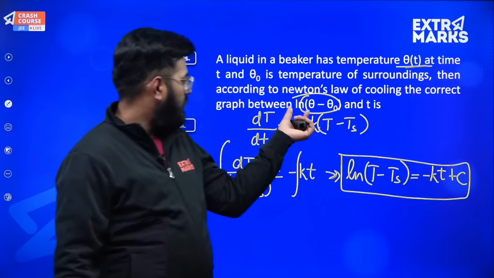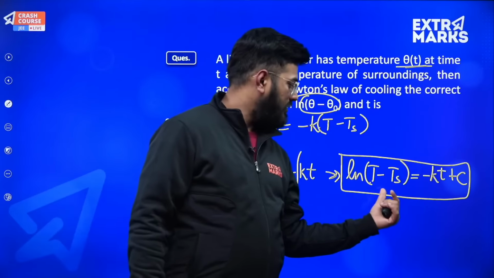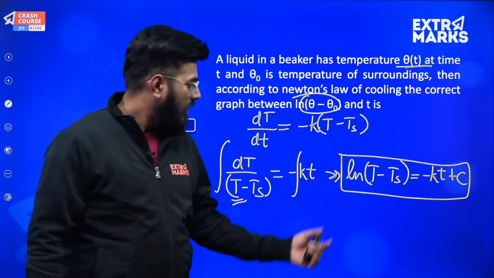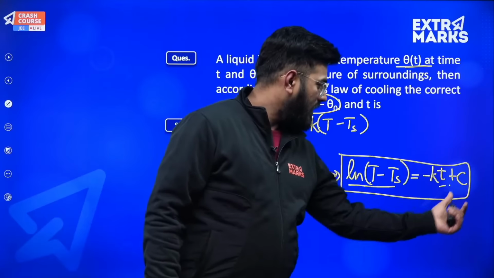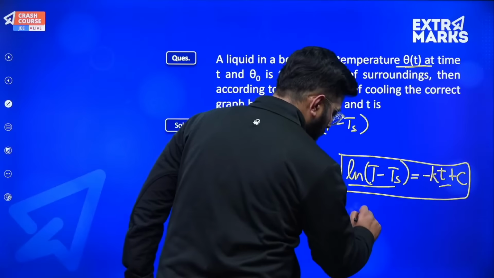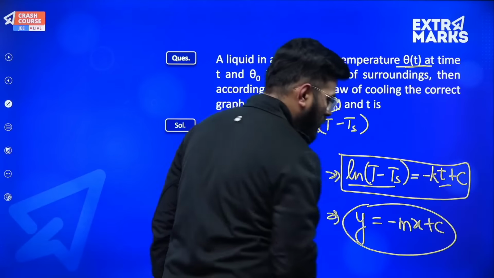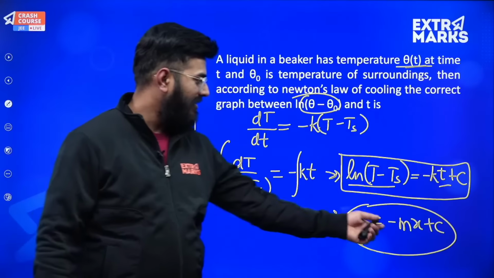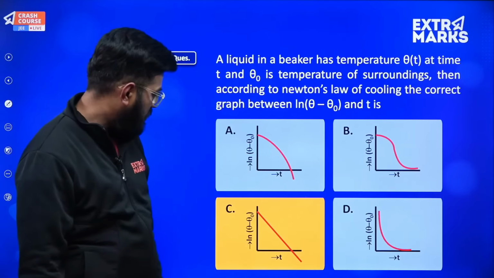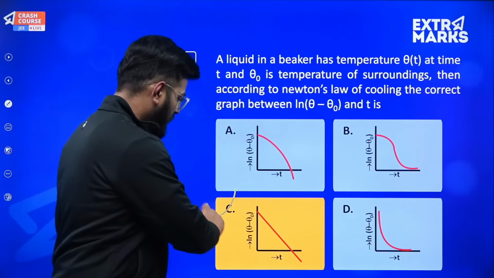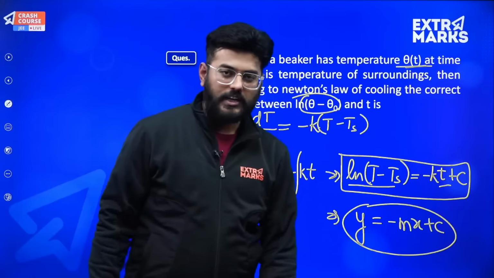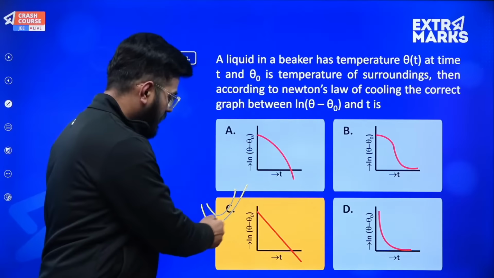So this is what natural log of theta minus theta naught is. Theta is this and the surrounding is theta naught. And the graph of this versus time, so what will be the graph? It will be y is equal to minus mx plus c. So with a positive intercept on the y axis, I will have a negative slope. So which of the graphs is like that? Looking at the result only, that will be a straight line, so there is only one straight line curve and this will be the result finally.